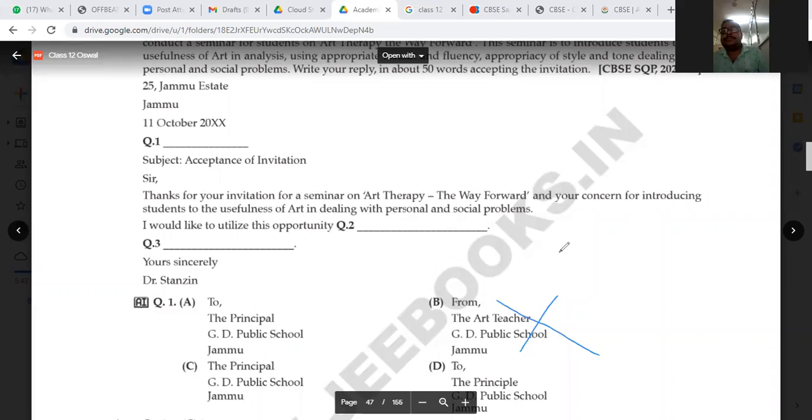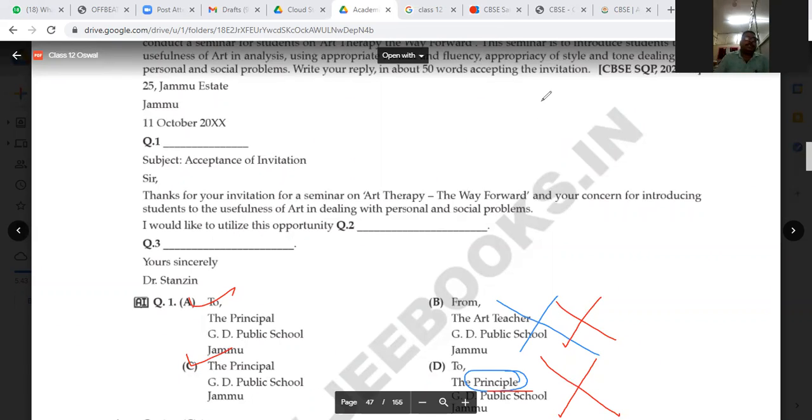Number one. Second, you can see the spelling of principal. It is principal, not principle, of GD Public School. So we will not be taking B and C. Now A and C are left. From A and C, we need to find out which is the appropriate answer.